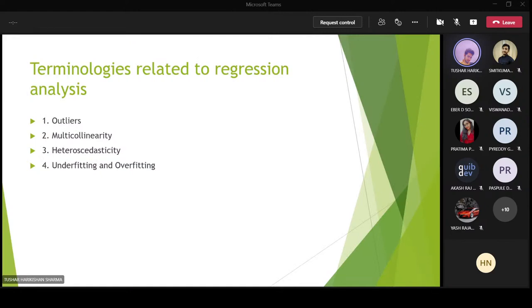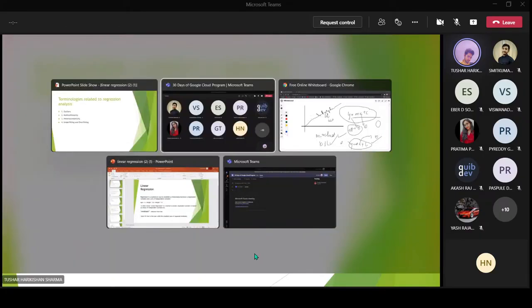So what are outliers? The word itself says it: outliers means something which is out of your range. Does anyone remember I said it's important to clean the data? I said in day 3 that it is important to clean the data because there may be some values which will be out of your range, and which you don't need. For example, let me consider this example.